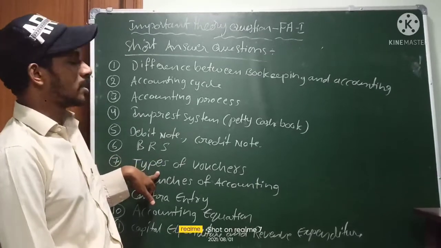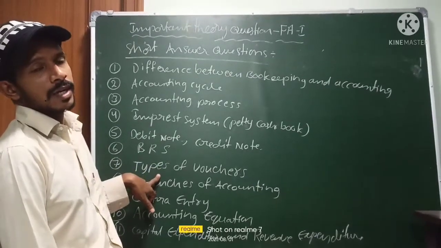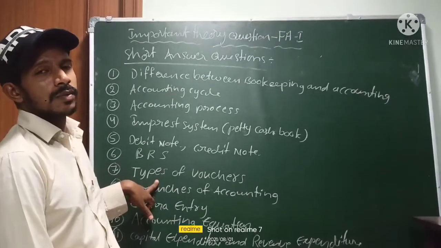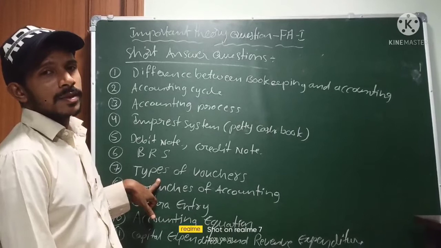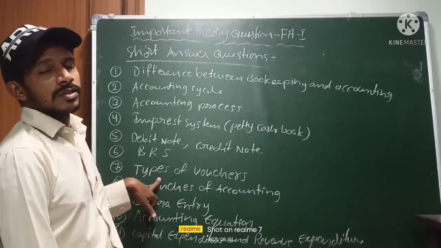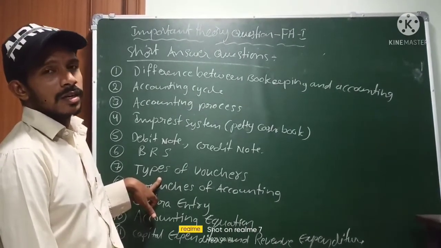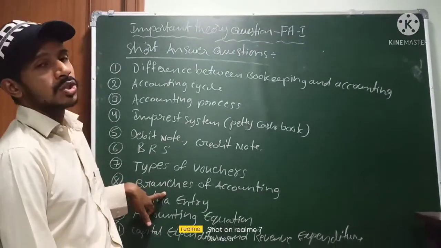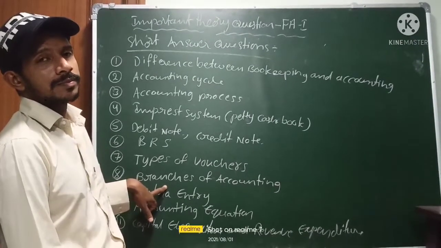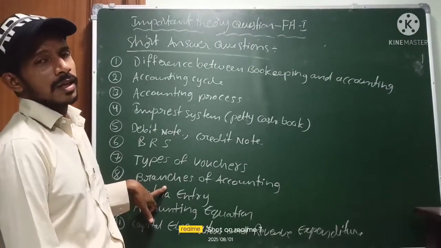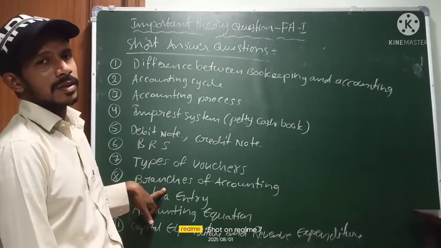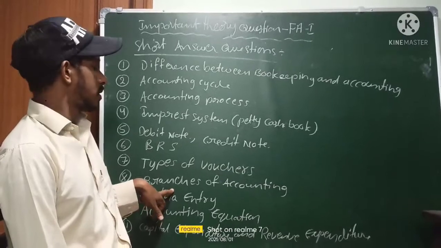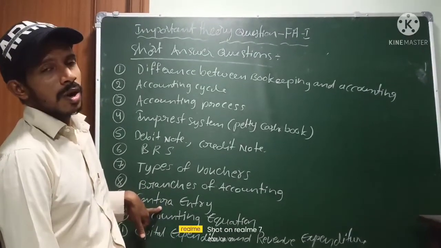And seventh question is types of vouchers. Voucher is a proof, it is a document, and different types of vouchers are there: paying slip, debit note, credit note, cheque, voucher, receipt, everything comes under the voucher only. Next, branches of accounting: cost accounting, financial accounting, and management accounting. Three different types of branches of accounting: cost, financial, management. And ninth one, contra entry.